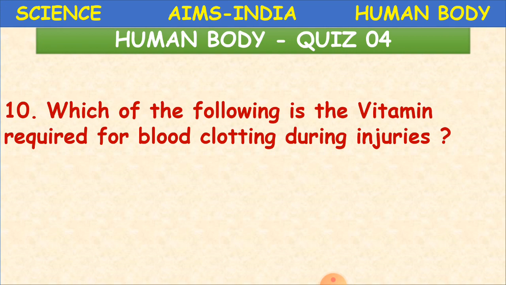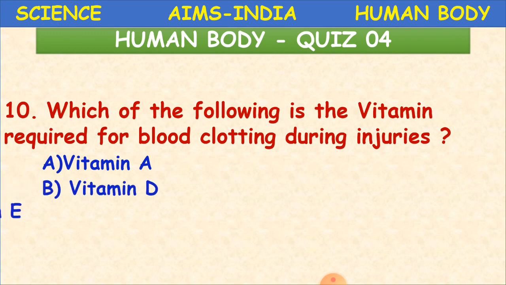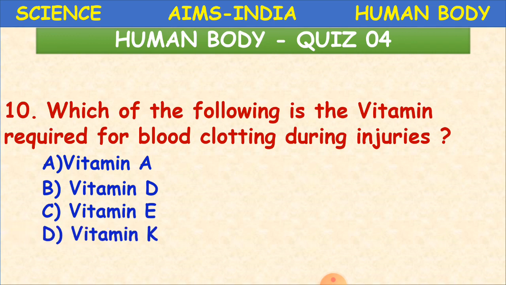Which of the following is the vitamin required for blood clotting during injuries? Blood clotting. As we said, it is going to stop the blood. Okay. A. Vitamin A, B. Vitamin D, C. Vitamin E, and D. Vitamin K. Yes, it is vitamin K. Okay, children, vitamin K. So where do you get it from? From leafy green vegetables, spinach, broccoli, and so on.